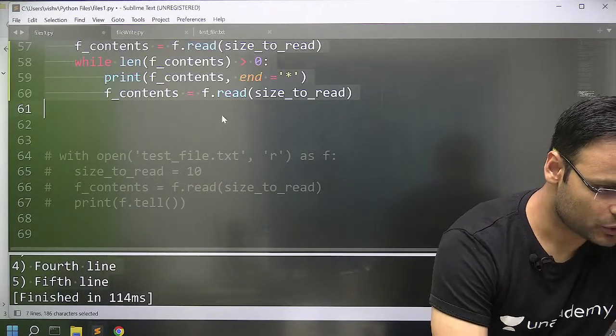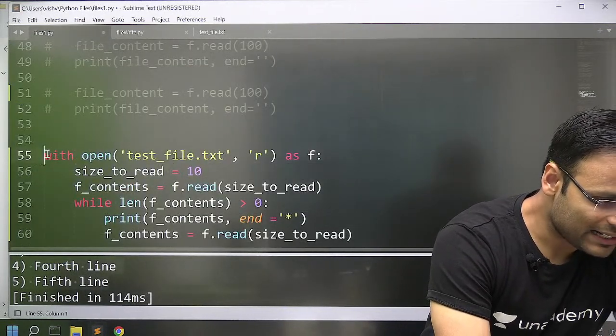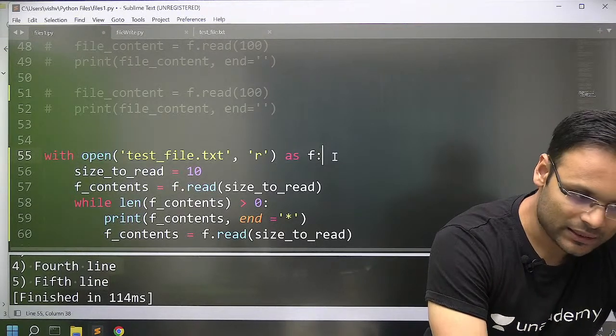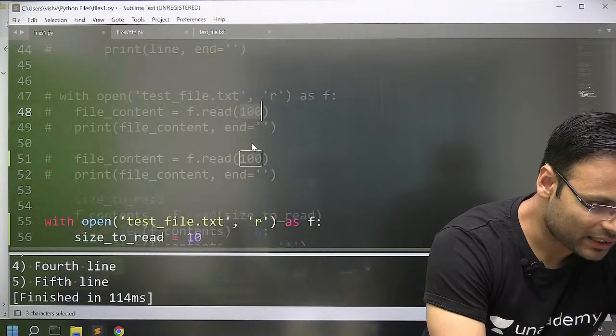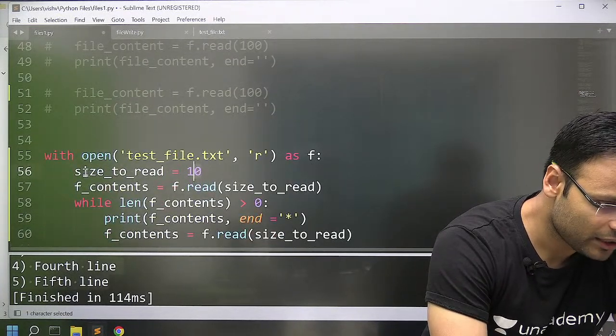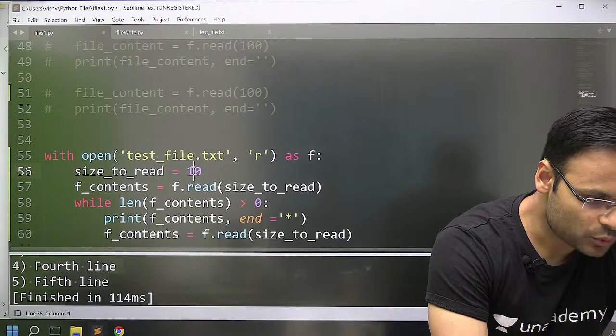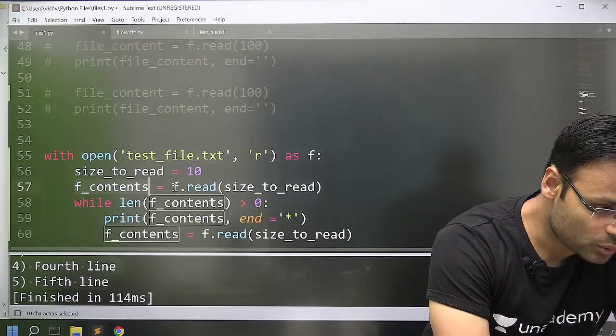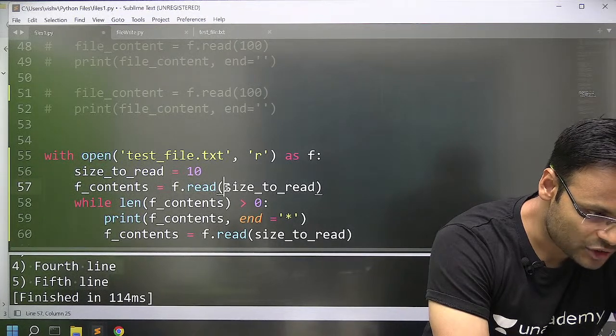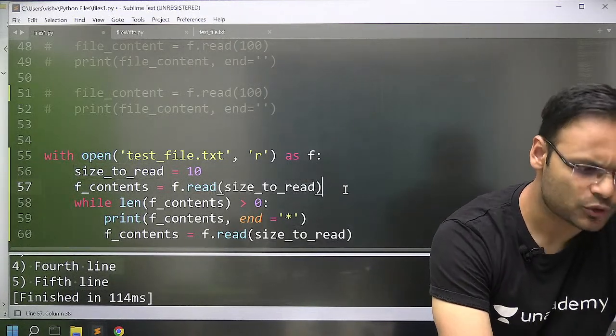Okay, I'm commenting this code here. In a context manager, this time I have opened the same file again. Instead of giving that parameter directly, I am copying that value into a variable, size_to_read. I have taken size_to_read as 10. And in f_content, I am reading the file with f.read, and instead of writing 10, I am writing size_to_read.